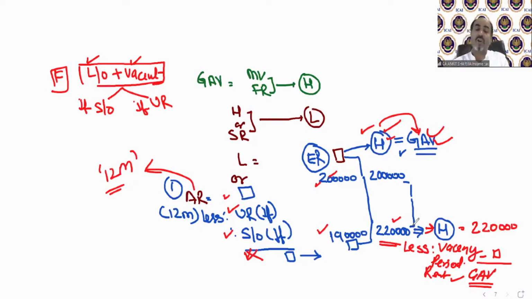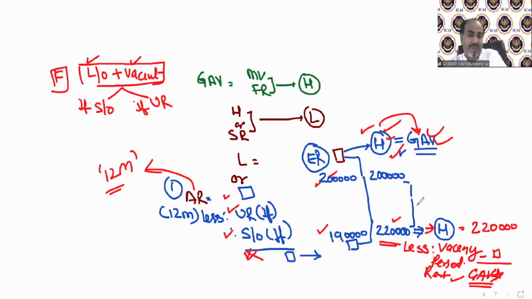time period. As I always say, when we read the numerical provisions theoretically, it's hard to understand what exactly is happening. But when I solve one, two or three questions of vacancy with you, you will feel it's very easy. A question must be coming into your mind now. As I just solved it, if this is higher, this is GAV. But if this is higher, then vacancy time period rent also needs to be deducted, and whatever comes after that will be your GAV. And after that, the numerical is the same. No difference. But there is a problem.